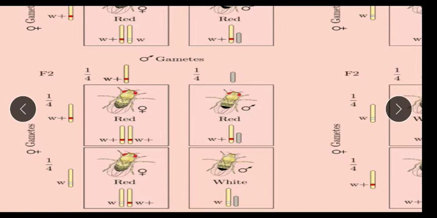Now look here. In the F2 generation, three flies get red eyes, and only one fly gets white eyes. This is due to the presence of the dominant gene.